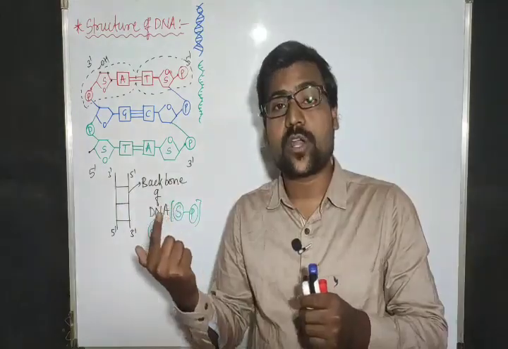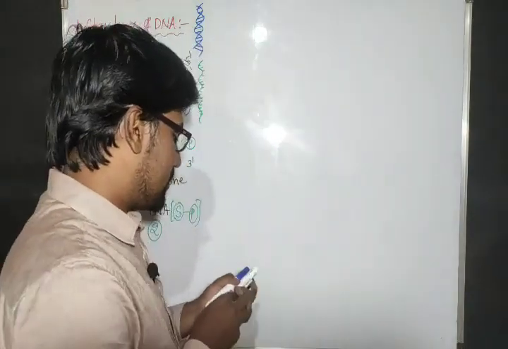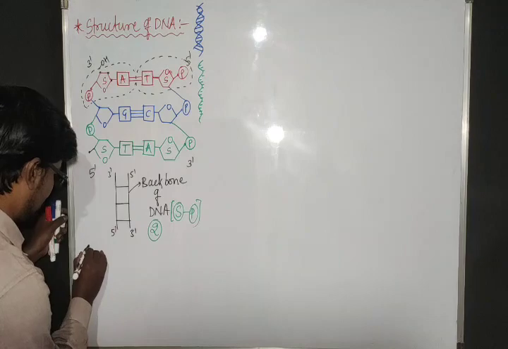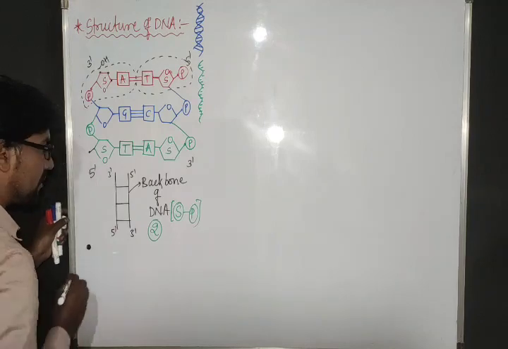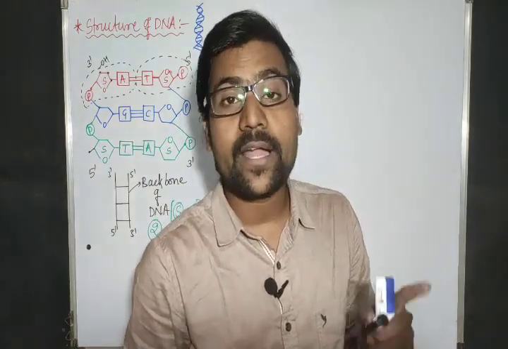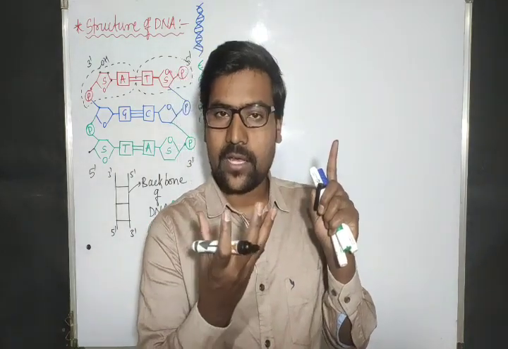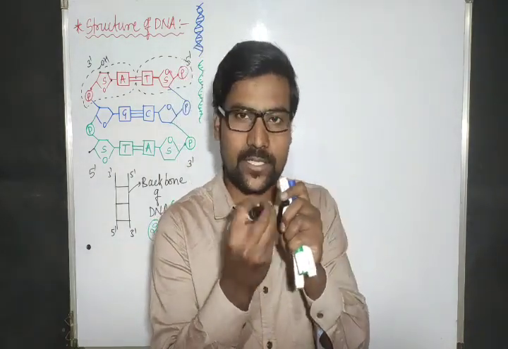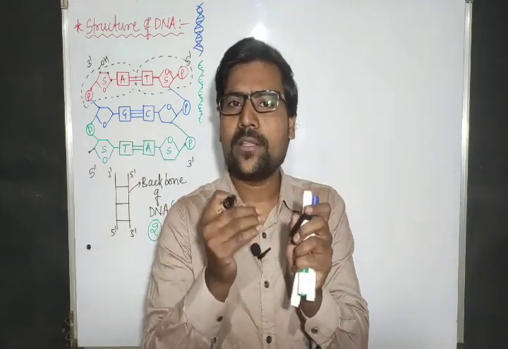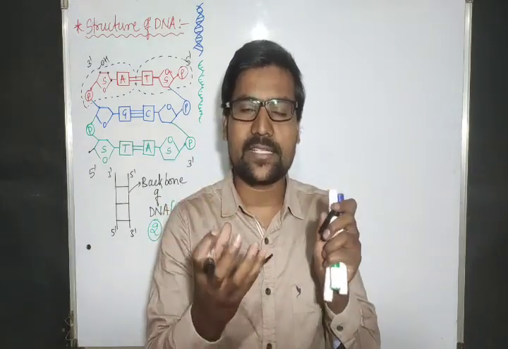But how did we come to know this structure of DNA? How did we understand this structure first? So let me start with the scientists. The first scientist who observed the nucleic acid first was Frederick Miescher. I told you once. Frederick Miescher saw the DNA structure for the first time, but he did not understand the importance of that material. He just saw that structure at the cell center.